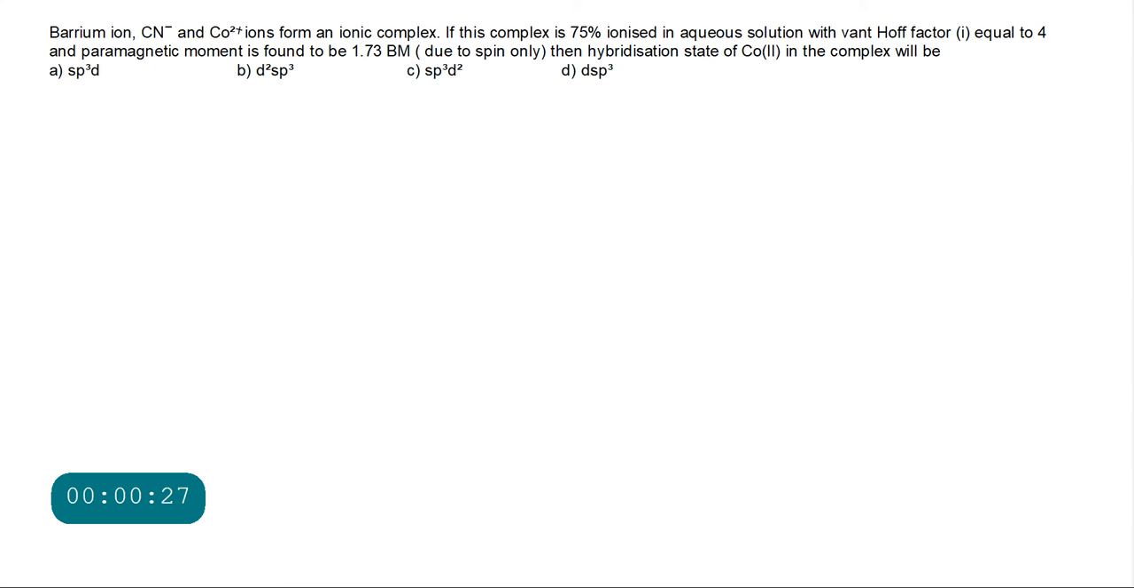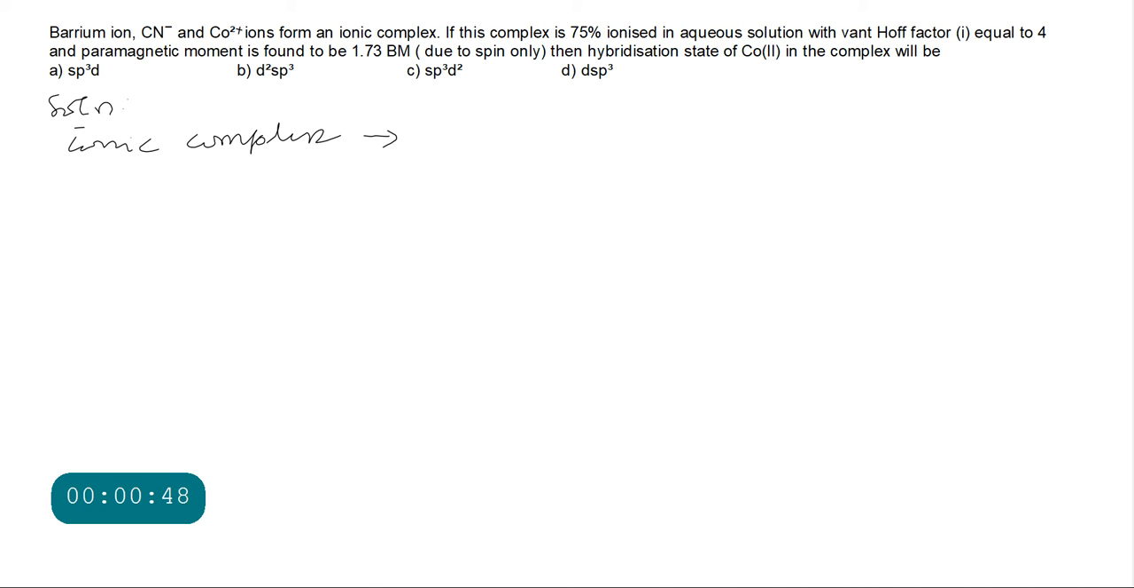Here given is an ionic complex. Ionic complex in the sense cation will be there and anion will be there. The complex part is either the cationic part or the anionic part. Anything it may be.